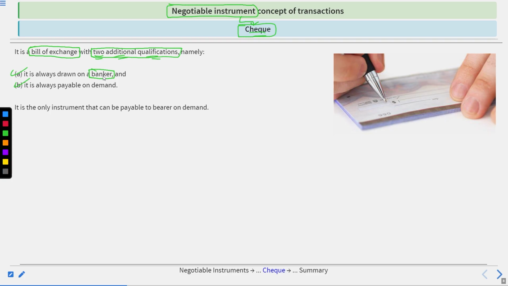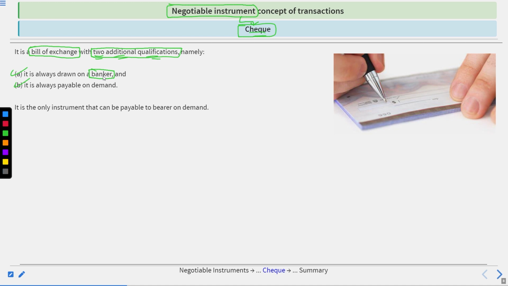But the check does not have this kind of condition. It is always drawn on a banker, it cannot be drawn on a person. Second, it is always payable on demand, which means whenever the check is presented, the bank will give money to the presenter. It is the only instrument that could be payable to bearer on demand. Generally, instruments are payable on time or set by time, but the check is the only instrument that could be payable to bearer on demand.